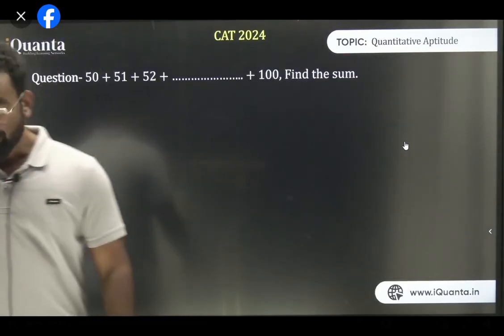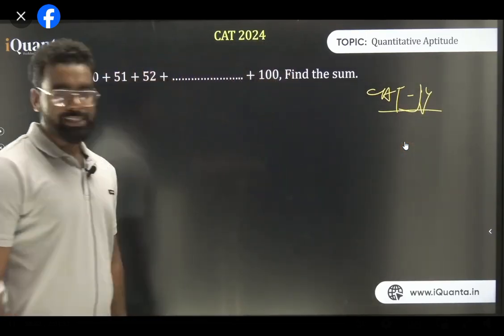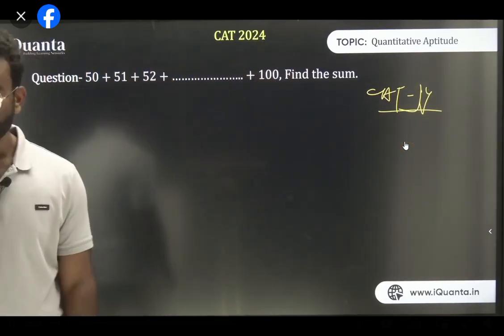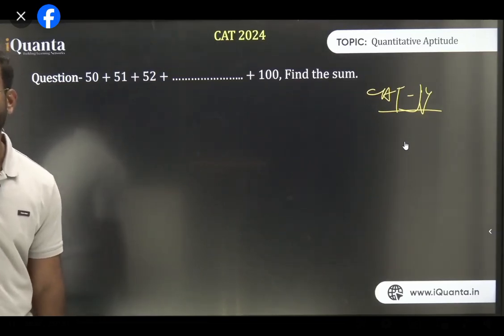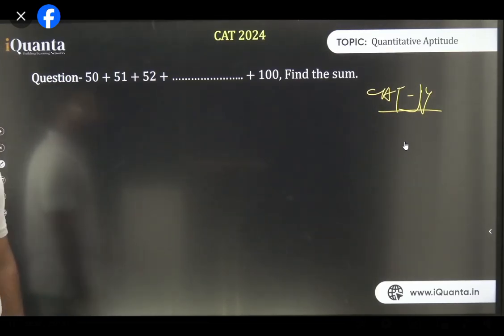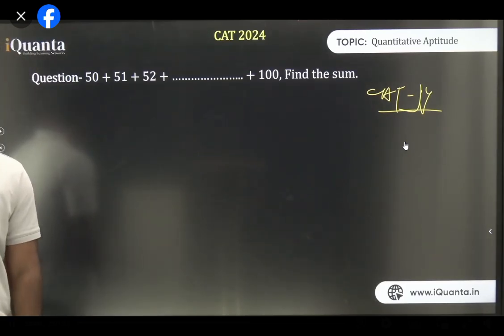Now this is the question. This is the question of CAT 2014. And 14 is the first time I have taken CAT. What is the answer for this? CAT 14 का question है ये. मेरा set का first question was this. And initially when I saw this question, I was like, what is happening? So this kind of thing. All of you guys, what is the answer of this? I'm giving you 1 minute to solve this question.